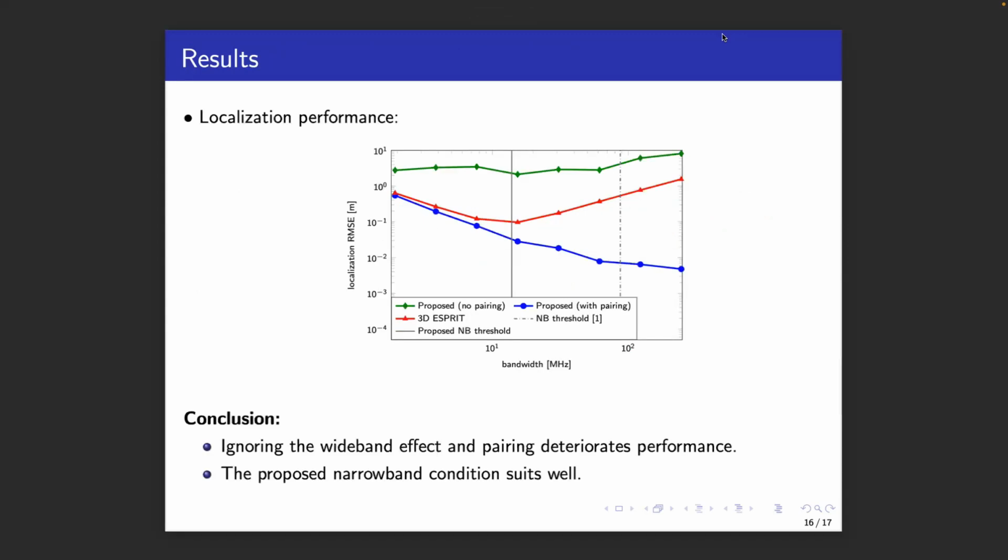The final result is the localization RMSE, which of course combines angle and delay estimation results. Here we see that 3D ESPRIT starts to degrade after around 15 MHz of bandwidth, while the proposed method keeps improving with more bandwidth, provided the k-means clustering is applied.